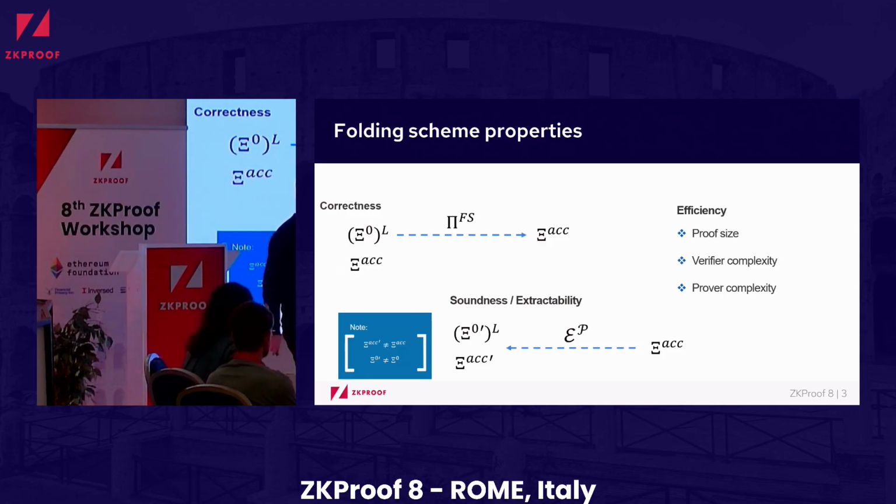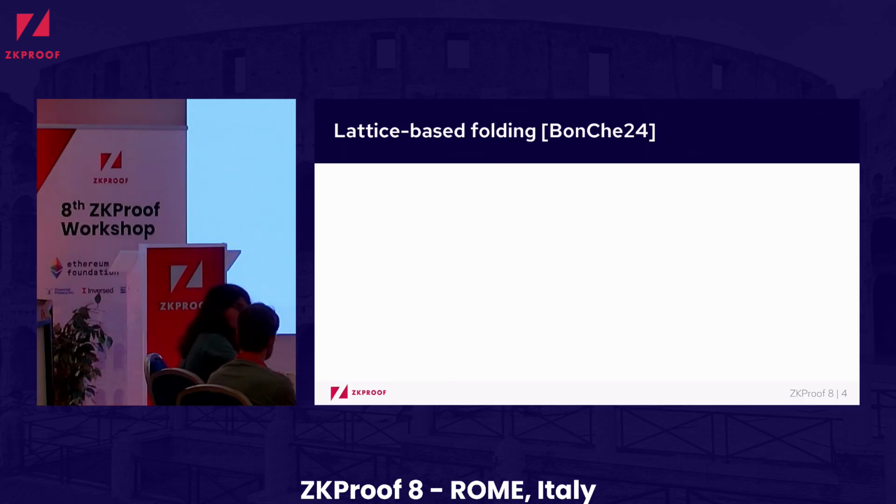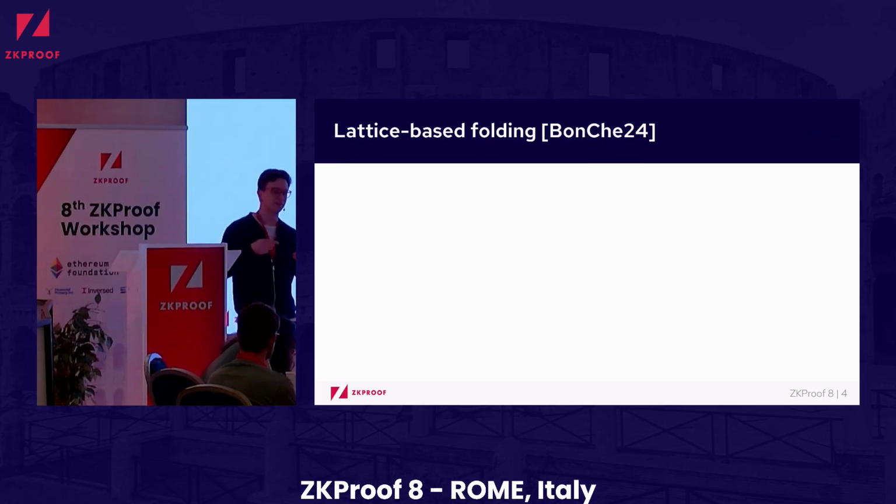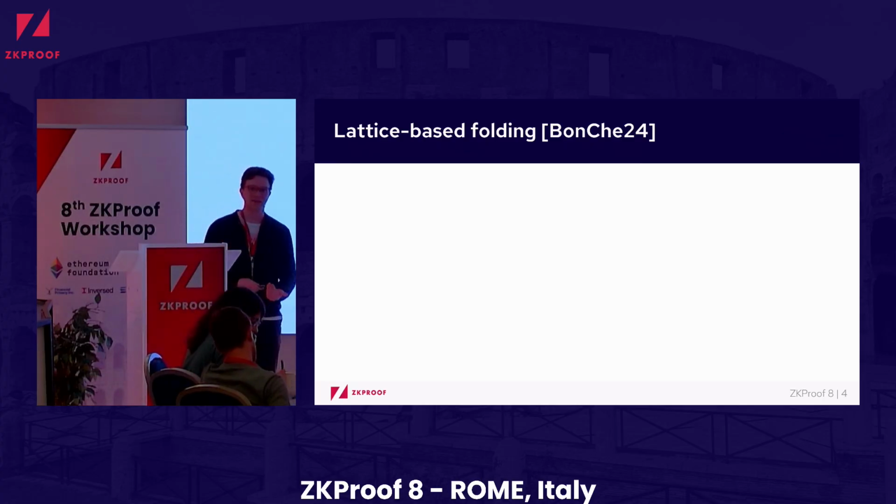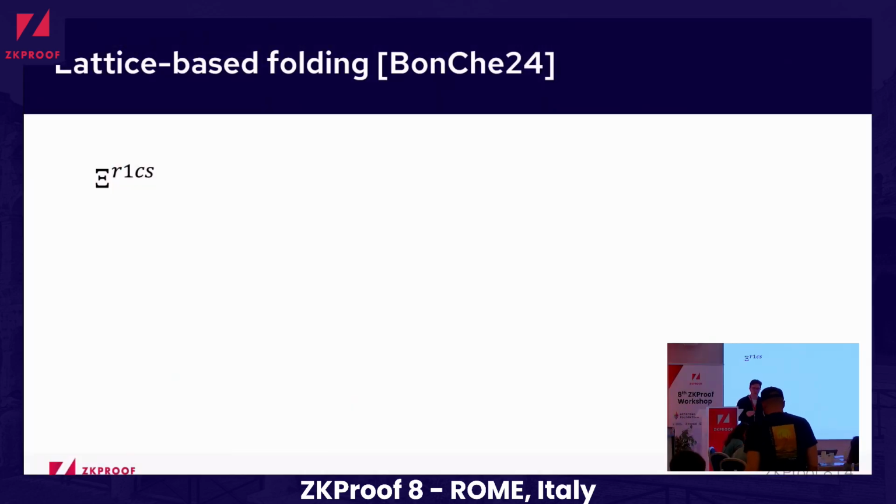On top of that, we have some standard efficiency measures. So we care about proof sizes, we care about verifier complexity, we care about prover complexity, the regular story. And actually, what makes a lot of lattice-based folding schemes common is a general framework of building them. So we start from some meaningful language of relations. For example, this language can be R1CS. I will not talk about what R1CS is, but just think of it as some language which captures real-life relations.